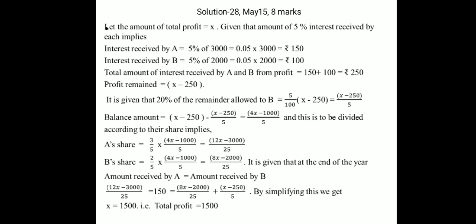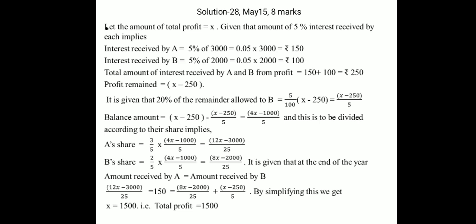Let the amount of total profit equal X. Given 5% interest received by each, the interest received by person A equals 5% of 3,000, that is 0.05 into 3,000, which gives rupees 150. Similarly, the interest received by person B is 5% of 2,000, that is 0.05 into 2,000, equal to 100 rupees. So the total interest received by A and B altogether is 150 plus 100, equal to rupees 250.